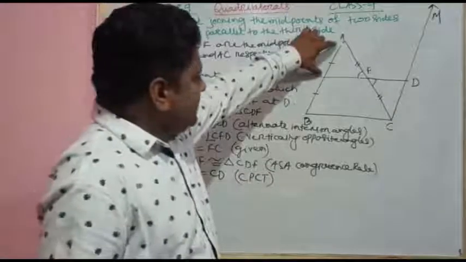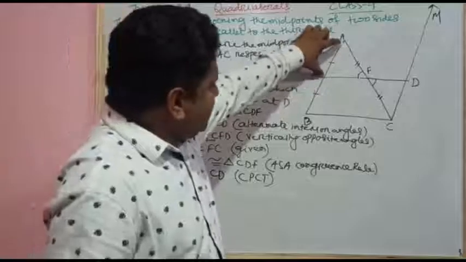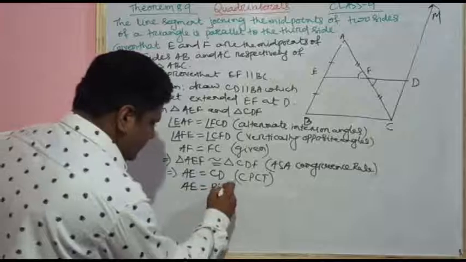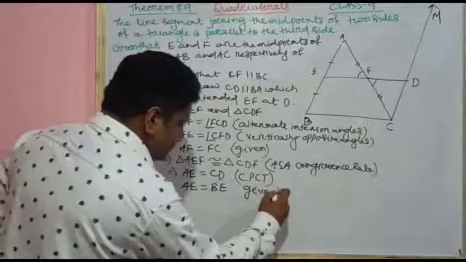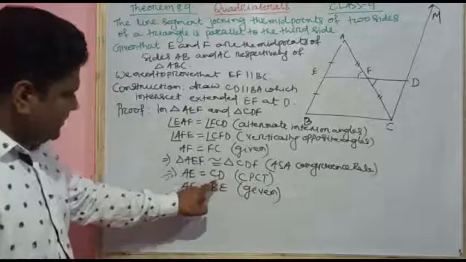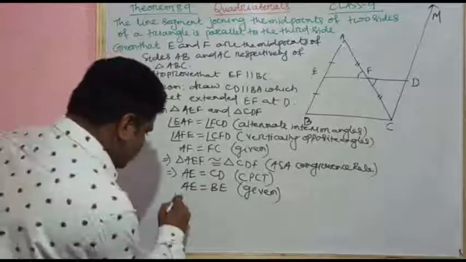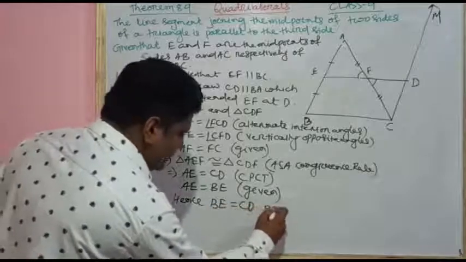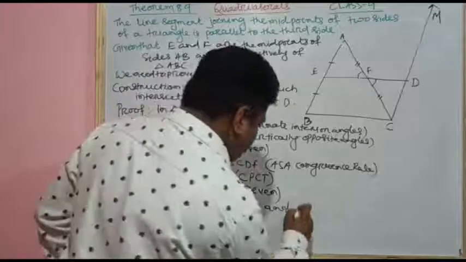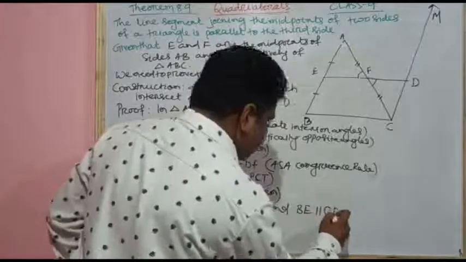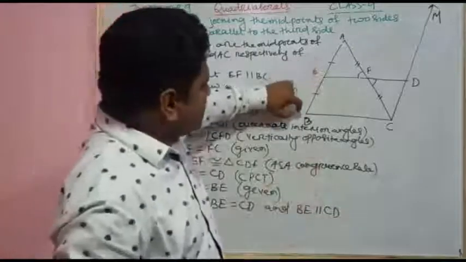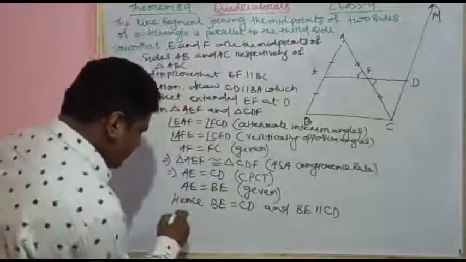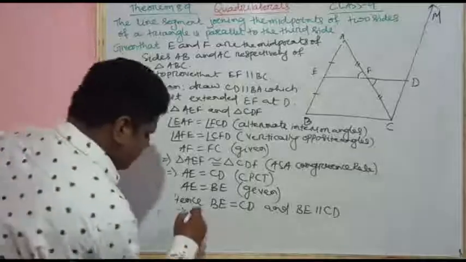AE is equal to CD and it is given that AE equal to BE. So from these two, hence we can write BE equal to CD and BE is parallel to CD. Why is BE parallel to CD? Because we have constructed BA parallel to CD, so BE is also parallel to CD. This implies that BCDE is a parallelogram.